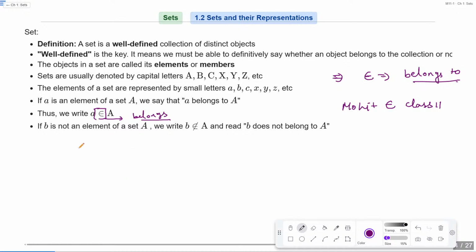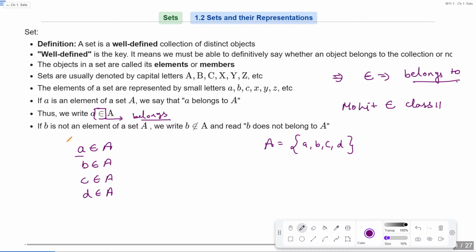So here we can say that every element belongs to the set. A set A consists of elements a, b, c and d. Now here we can say that small a belongs to the set A, and small b also belongs to set A, and small c also belongs to set A, and small d also belongs to set A. Is that clear?